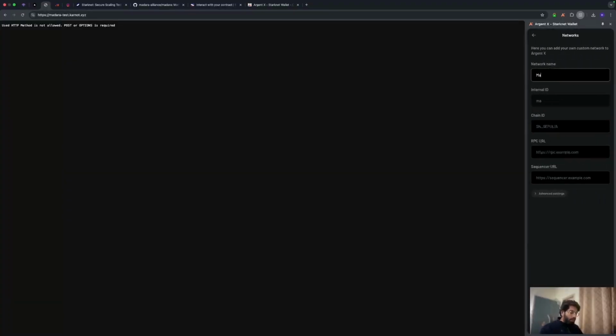So I'm going to call it Madara chain. You can name it anything on your local setup. And I'm going to get the chain ID. So the chain ID is here as Madara devnet. All right, I'm going to just put all caps MADARA DEVNET. Let's put the RPC and sequencer URL. Let's see if we have anything else to talk about.